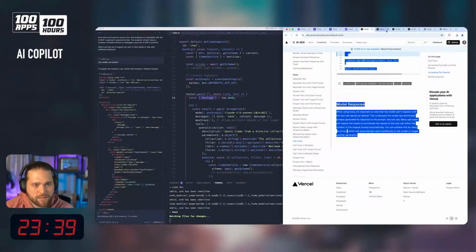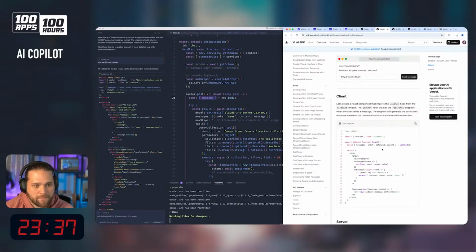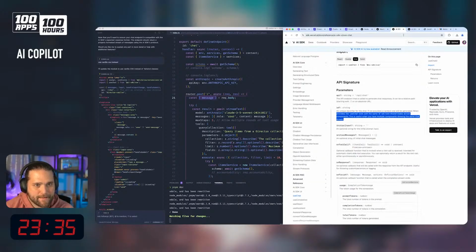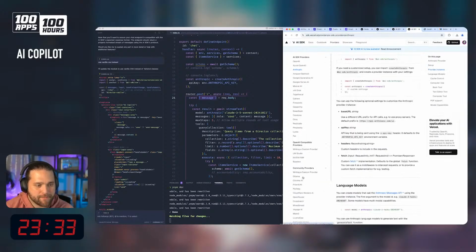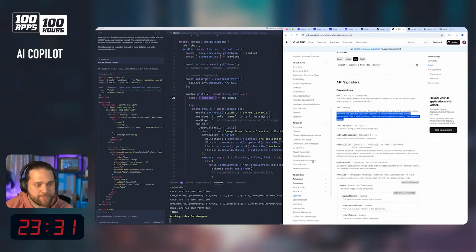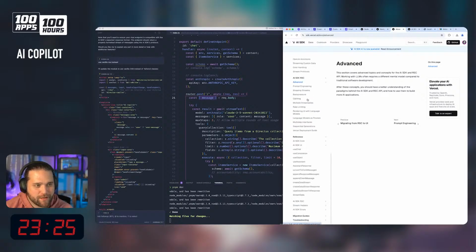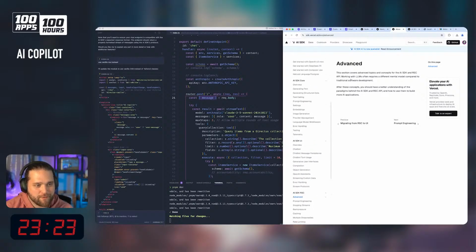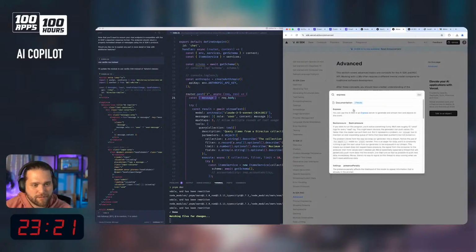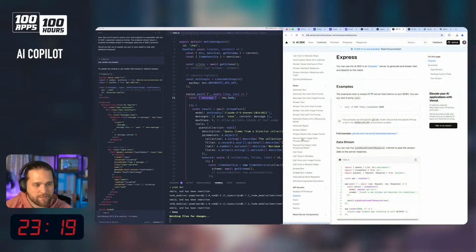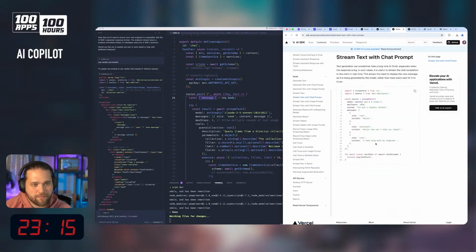What does the example for this look like? Where's that node? So much of development for me is diving through documentation and just bouncing back and forth. Express. You can set up an Express server, stream, generate text, stream text with a chat prompt.